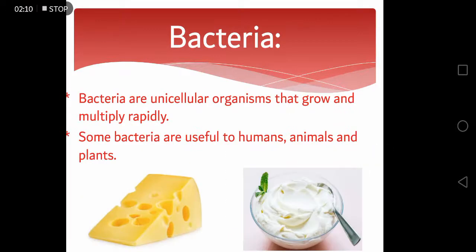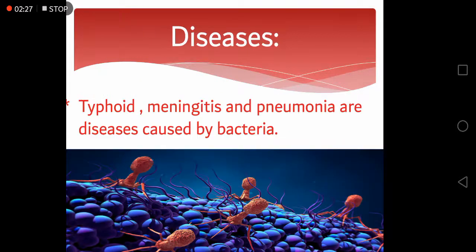Coming towards bacteria, bacteria are unicellular organisms that grow and multiply rapidly. Some bacteria are useful to humans, animals and plants. As you can see in these pictures, cheese and yogurt are made with the help of bacteria. The diseases caused by the bacteria are typhoid, meningitis, pneumonia.